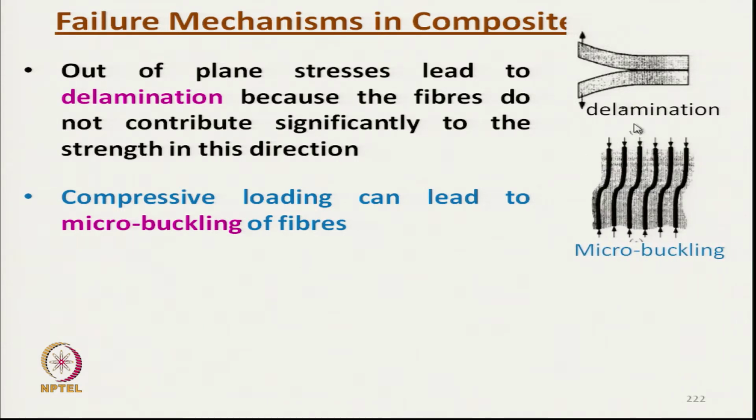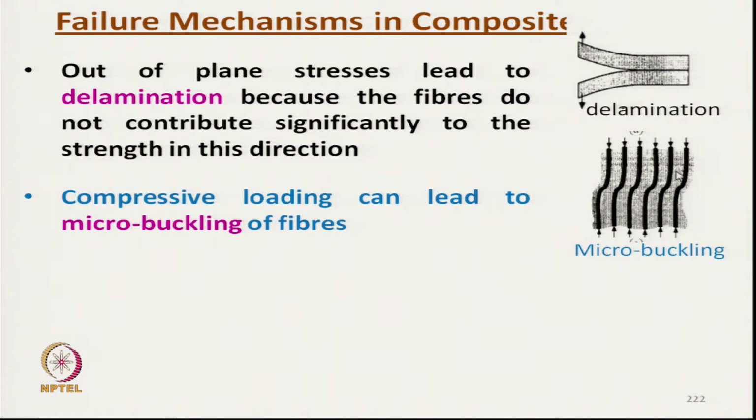Once the compressive load is applied, this micro buckling of fibers takes place, because these reinforcing fibers cannot compress lengthwise axially, whereas the matrix can get compressed because of its higher elasticity.